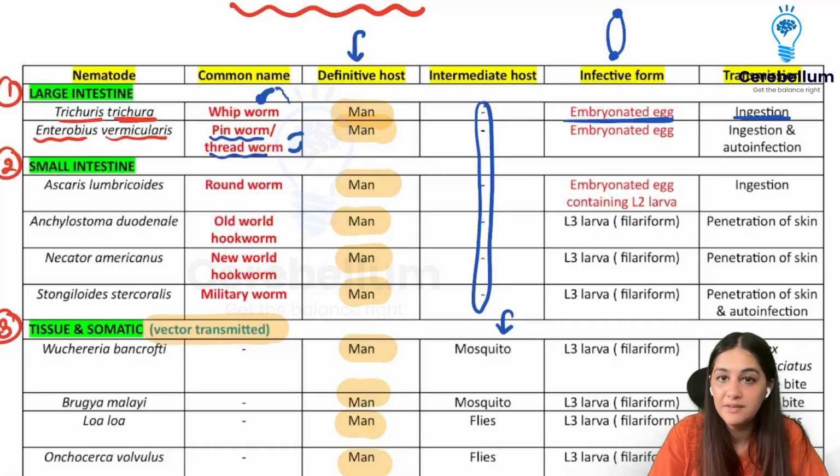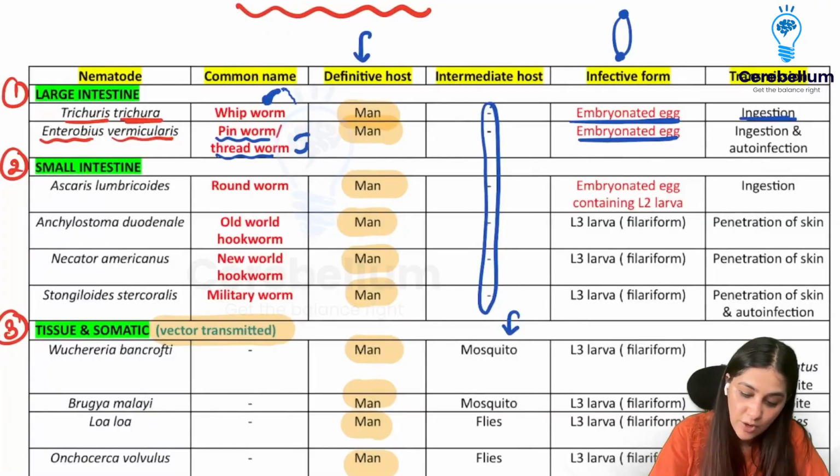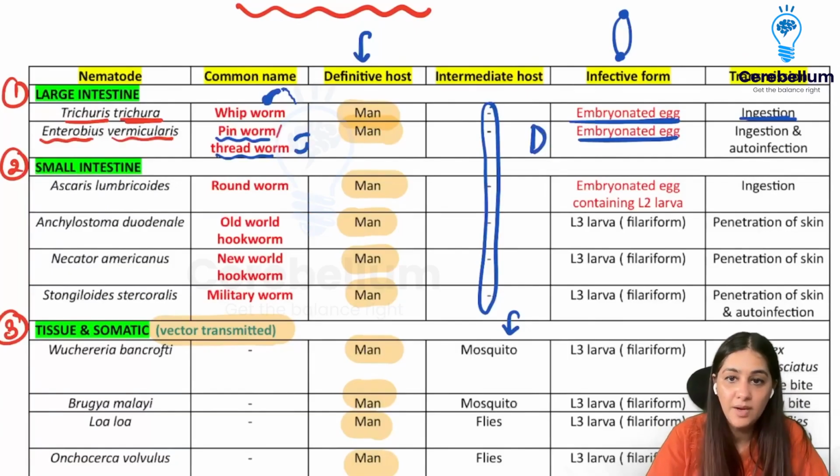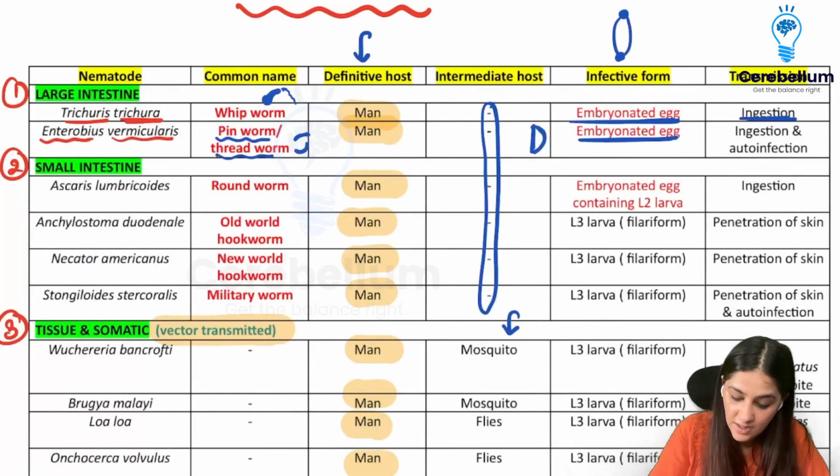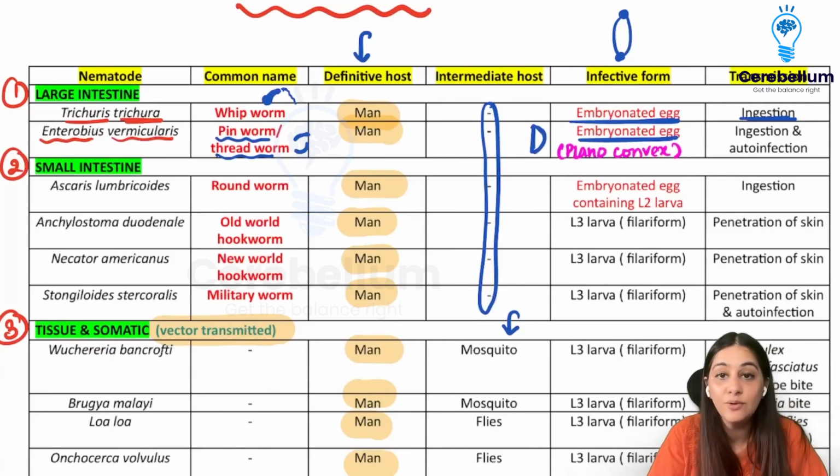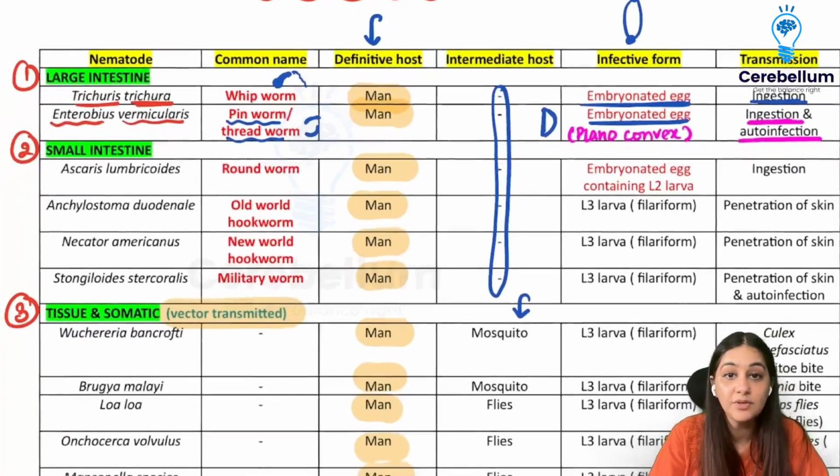So it is a very small worm. Again, I've talked about the definitive host and the intermediate host. The egg is going to be an embryonated egg. And whenever we talk about the eggs of Enterobius, we have to talk about how they are D-shaped. They are flat on one side and curved on the other, and that is why they are called plano-convex. So they are the plano-convex eggs. Again, with eggs, the way of transmission is ingestion, and even auto-infection. That was about the large intestine.